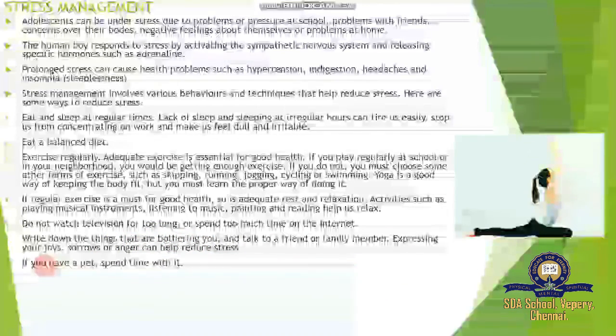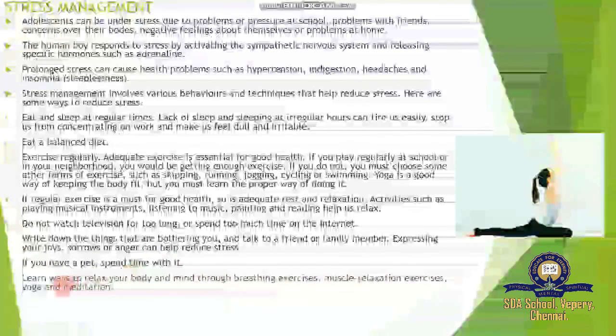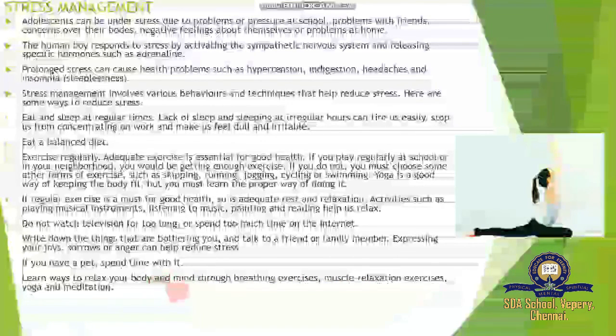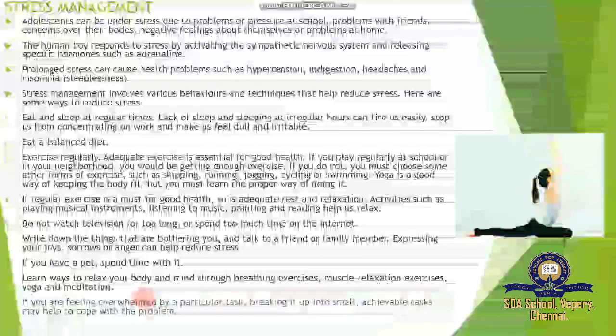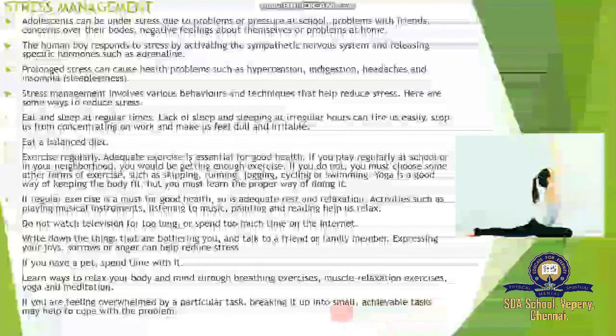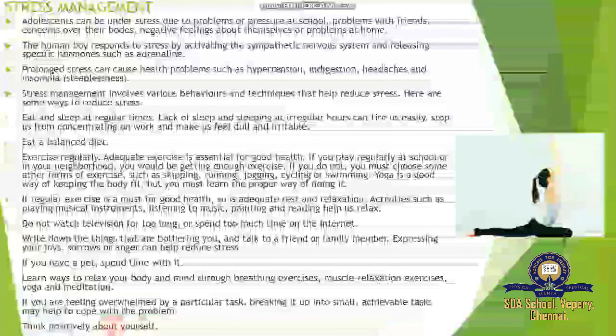If you have a pet, spend time with it. Then learn ways to relax your body and mind through breathing exercises, muscle relaxation exercises, yoga and meditation, to avoid stress. If you are feeling overwhelmed by a particular task, breaking it up into small achievable tasks may help to cope with the problem. Then think positively about yourself.